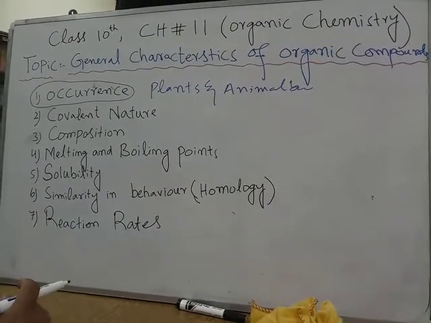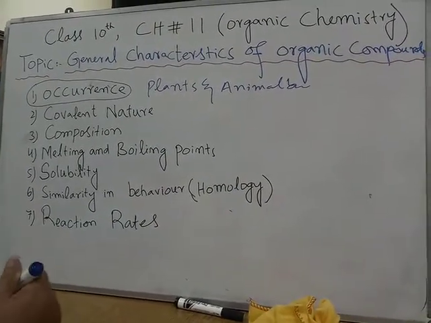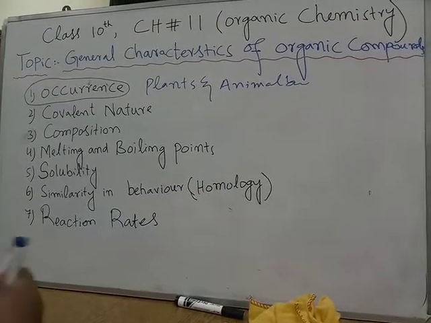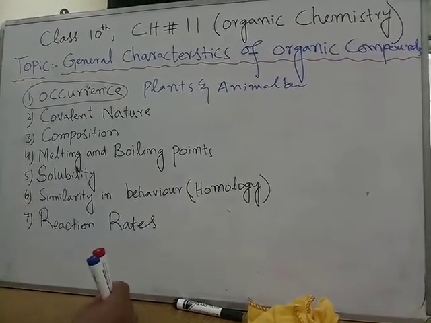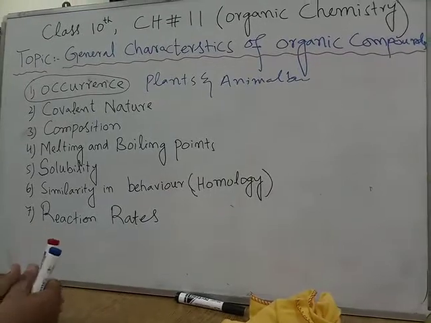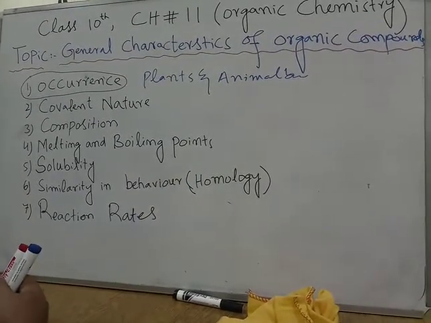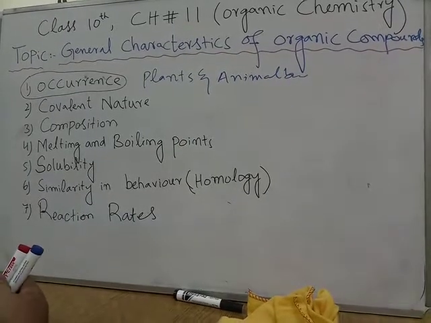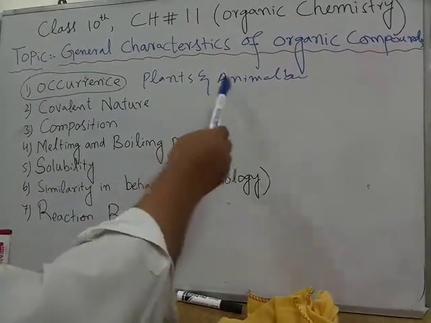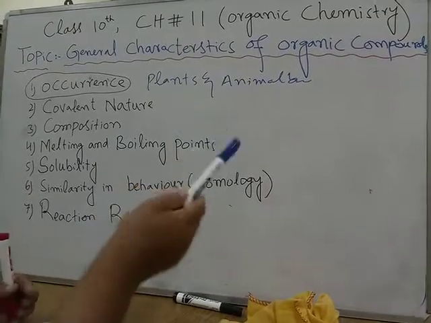So coal, petroleum, natural gas are formed by the organisms which lived long ago, millions of years ago, once they were living, but they are no more. They are called fossil fuels. So most of the organic compounds are obtained from plants and animal bodies or from fossil fuels.